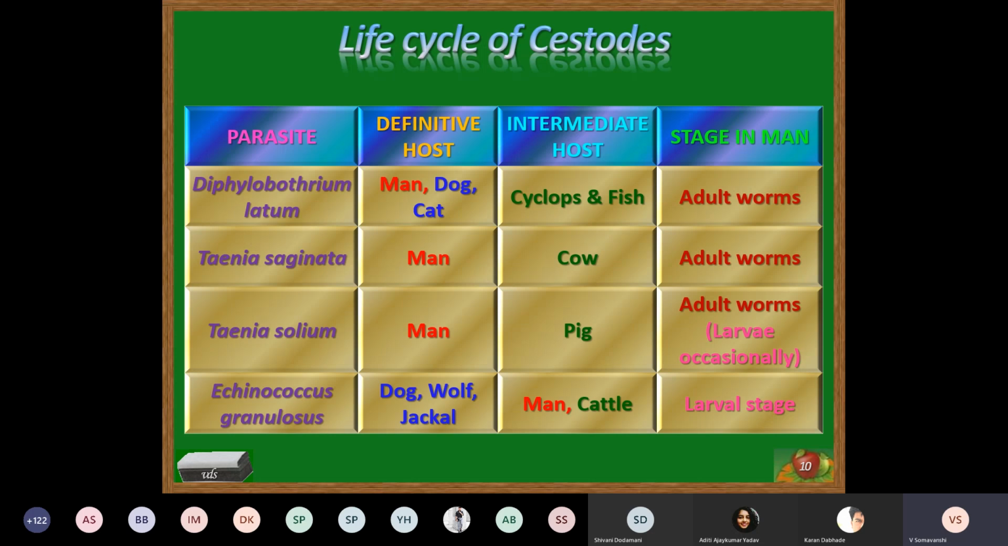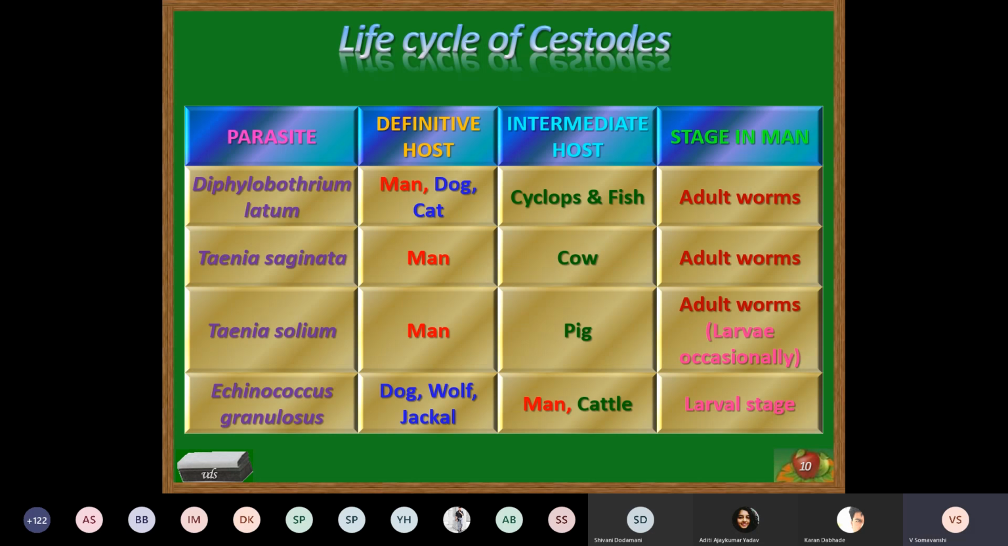Okay, remember Diphyllobothrium, Taenia solium, Taenia saginata: man is the definitive host. Adult worms are present in the intestine of human beings. Whereas Echinococcus granulosus: dog is the definitive host in which the adult worms are present. Man is the intermediate host where hydatid cyst is present, which is the larval form of the parasite.